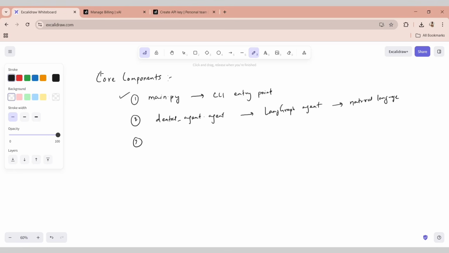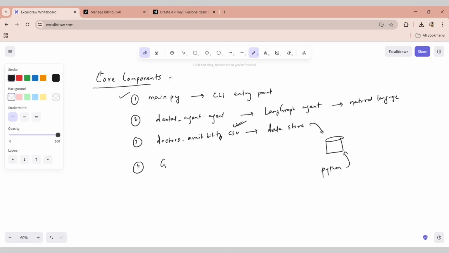Number 3 is your CSV file. So we have a file which is your doctor's availability. I don't know the exact file name, but it is something like that. Doctor's availability.csv. Now that is basically your data store. In case you want to take it to another level, as I told you, you need to dump it into a database, and then from your Python you can use some of the MySQL connector or PyMySQL to connect to the database. That will also make this project or take this project to the next level. That can be done, but yes, for now we are using CSV file.